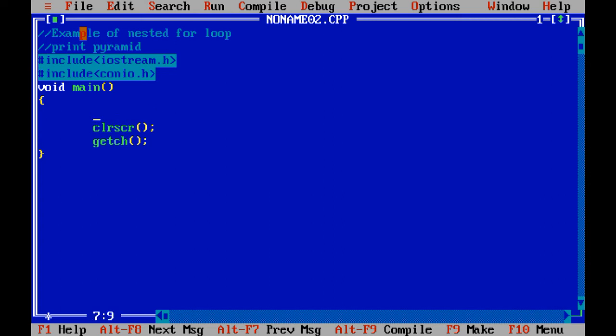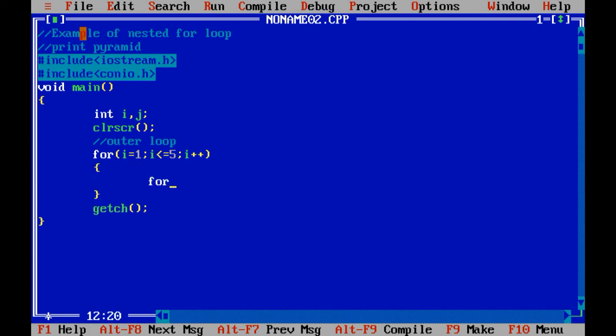Now we require two loops at a time, so we just need to declare two variables over here, i and j. Now we need to write two loops, so let me give the comment line over here that this loop is known as the outer loop. For i equals 1, i less than or equals to 5, i plus plus.